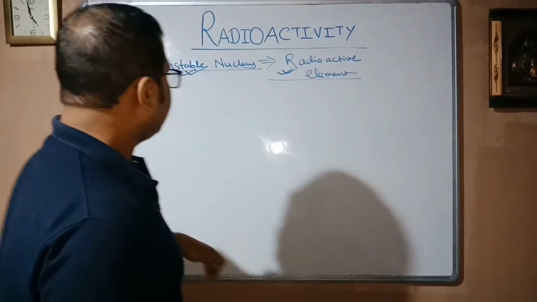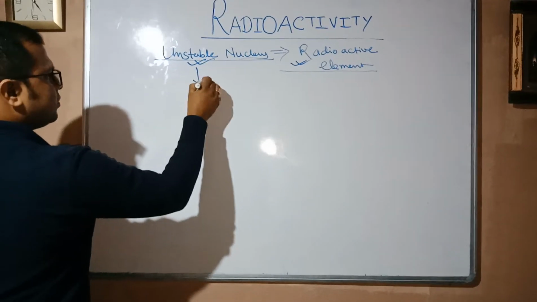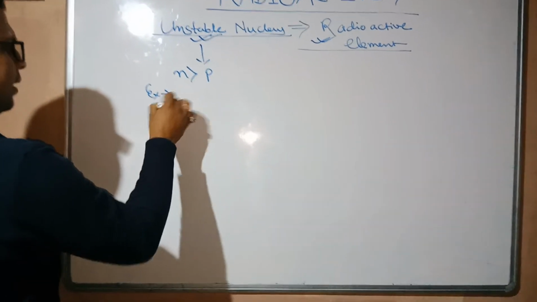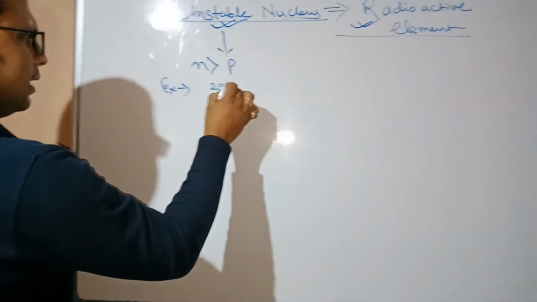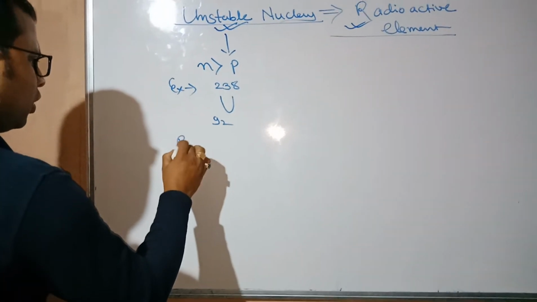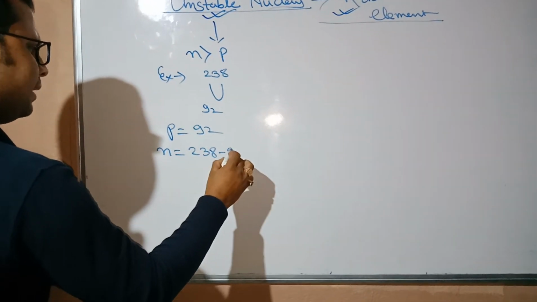Let me tell you, the unstable nucleus where neutrons are greater than protons. Another example I am taking, uranium 92 238. You can see here the proton is equal to 92 and neutron is equal to 238 minus 92.